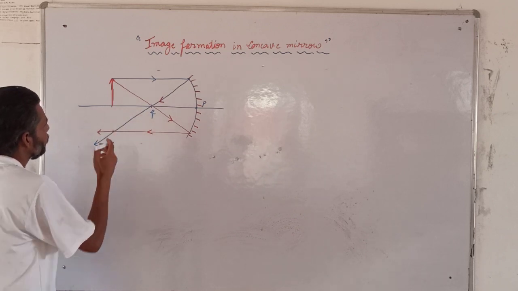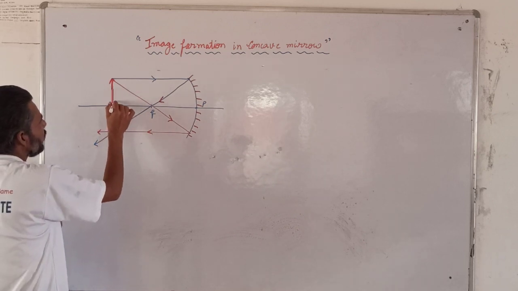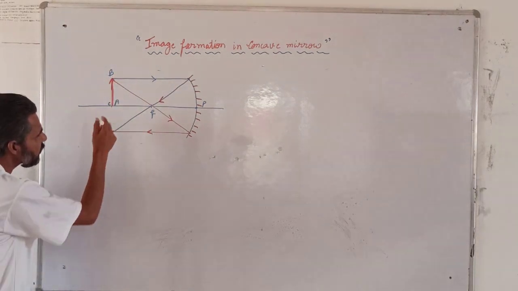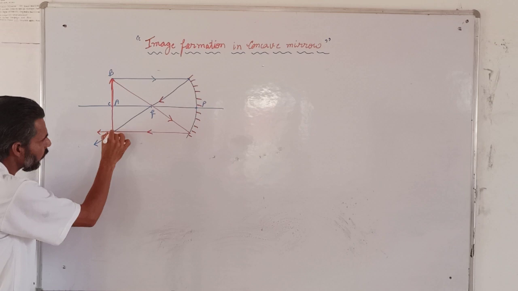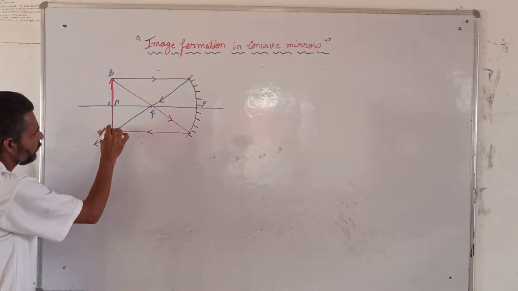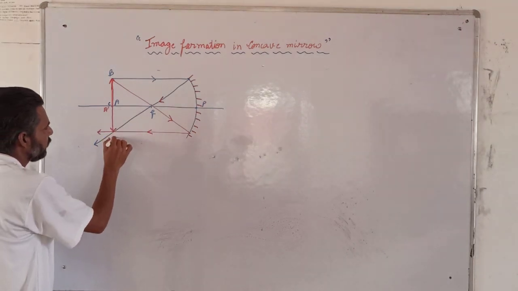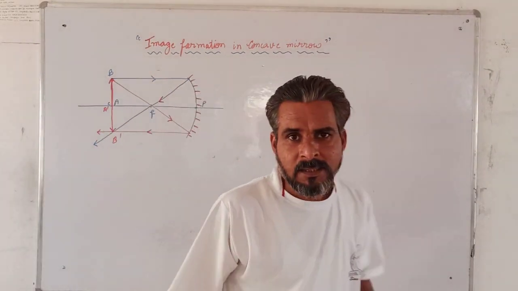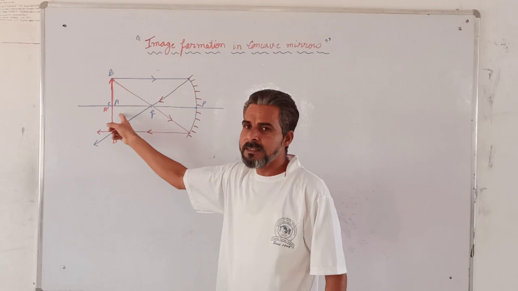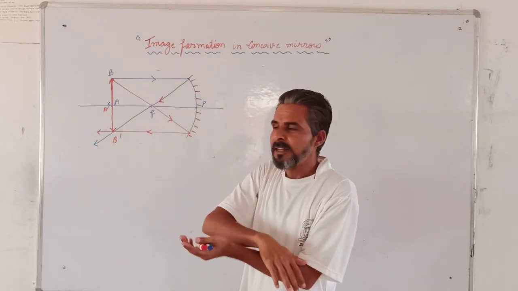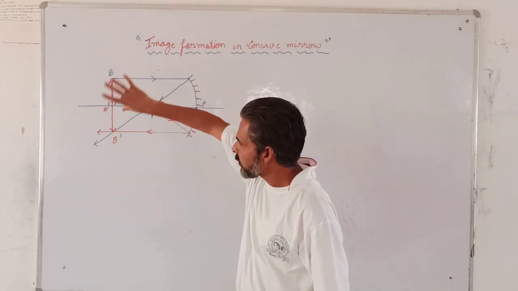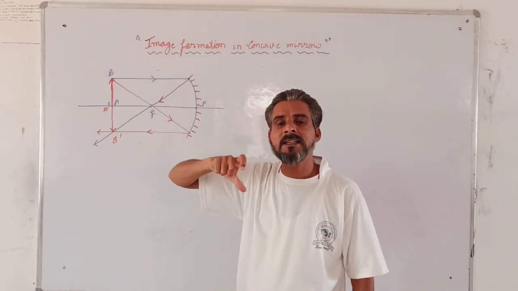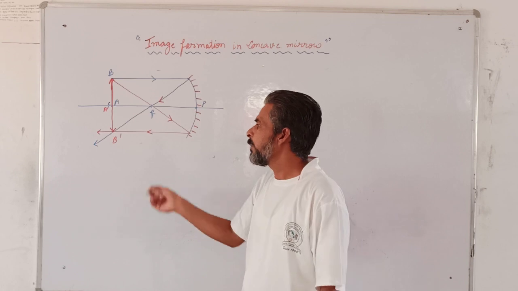The main thing is that the object is A. Now here the image will be formed just below the object. Where our object was placed at C, the image will be formed at the same place just below, and the image will be inverted. This is just upside down, same size, the size of our image will be the same as the size of the object, and the image will be real.